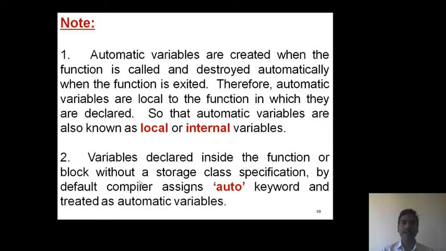Here one important point. When the variables are declared inside the function or a block without any access specifier, then by default the compiler assigns the auto keyword, and the variables are treated as automatic variables.